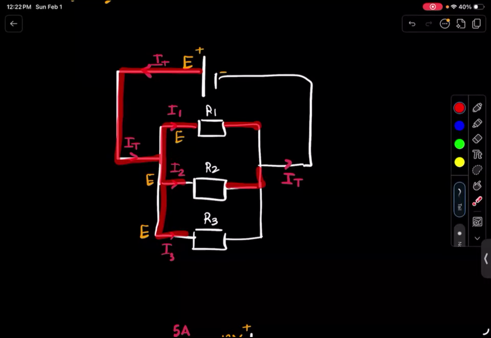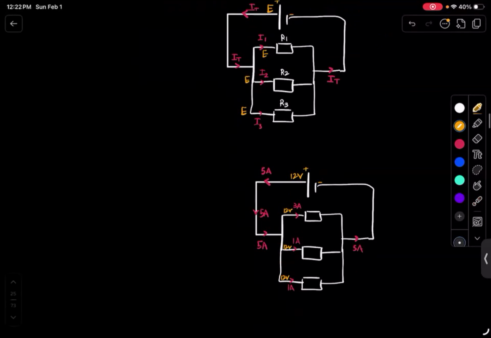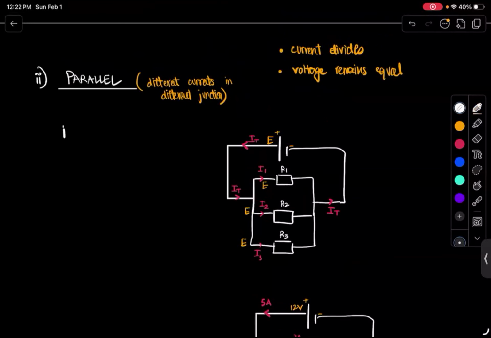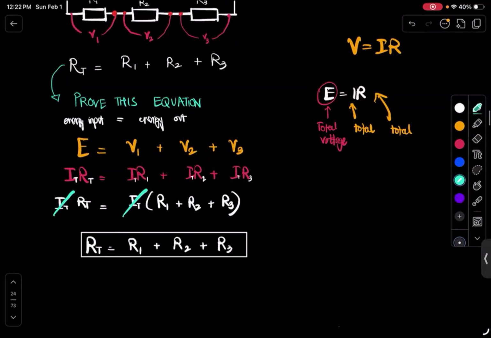And then once you reach this point, it's going to converge again and combine to form IT, right? So what is the total resistance in this case? The total resistance would be, you would just say RT is equal to R1 plus R2 plus R3, right? Are these the three resistances? Absolutely not. This is not how resistances are added in parallel. That's exactly why we had to make this obvious.